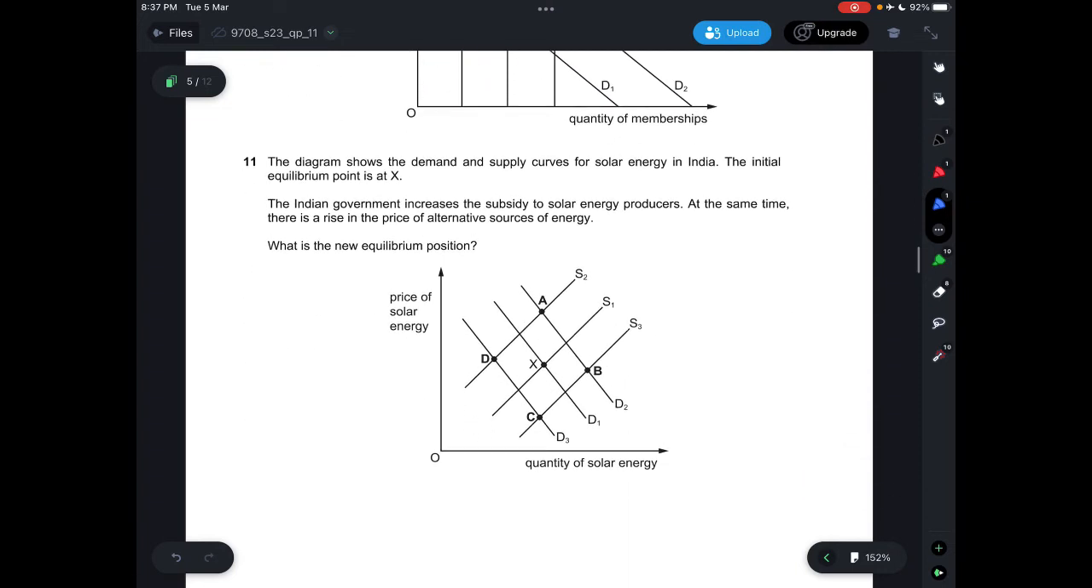Question 11. The diagram shows the demand and supply curves for solar energy in India. The initial equilibrium point is at X, and the Indian government increases the subsidy to solar energy producers. At the same time, there is a rise in the price of alternative sources of energy. What is the new equilibrium position? The subsidy means an increase in supply. The rise in the price of alternative energy means an increase in demand, so the answer would have to be B. There's a shift in the demand curve to the right and a shift in the supply curve to the right.